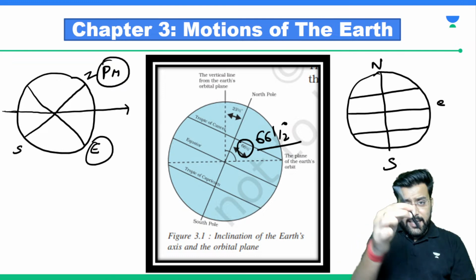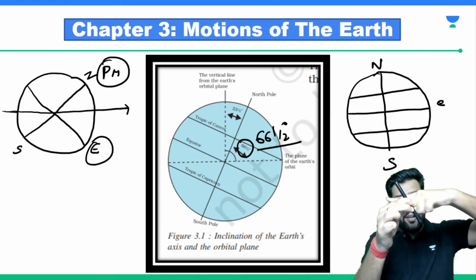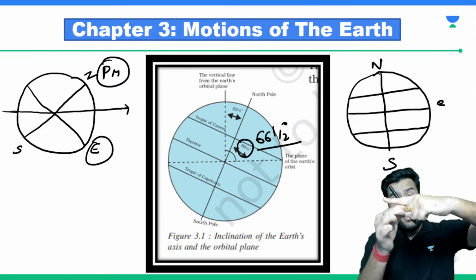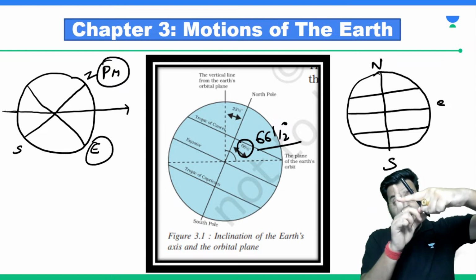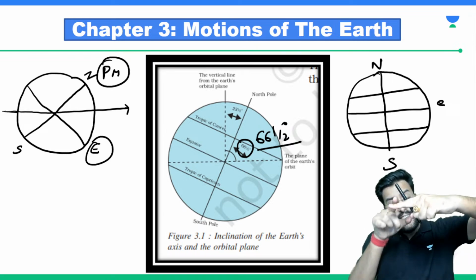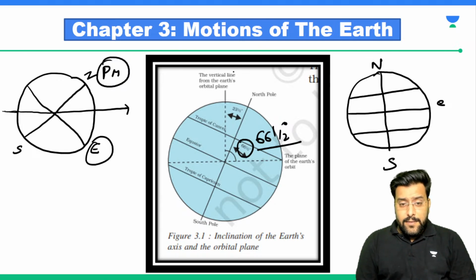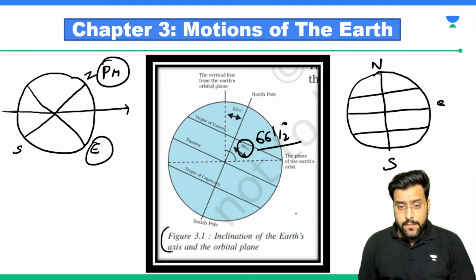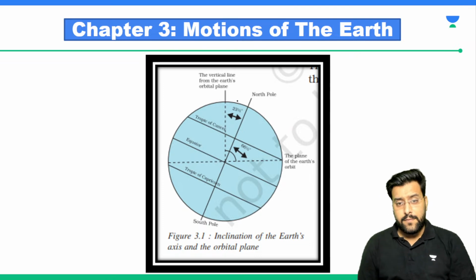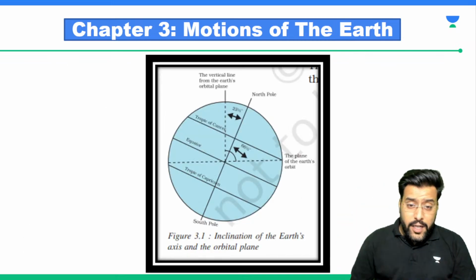So Earth is not like this, Earth is like this, and then it is going in this direction. This finger of mine can be the orbital plane in which Earth is orbiting around the sun. So this inclined Earth is making some angle with this plane here. Are we able to follow? This angle is 66.5 degrees. I hope we are following it up till here. So what is this?